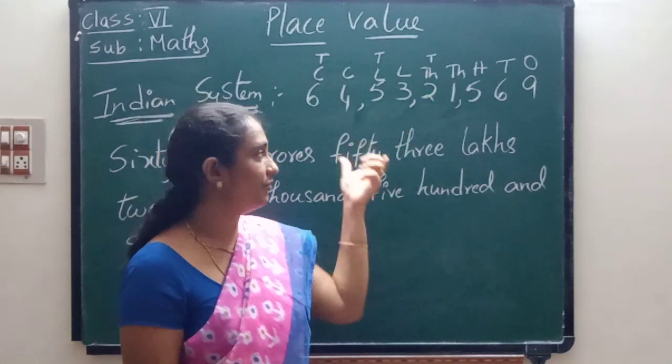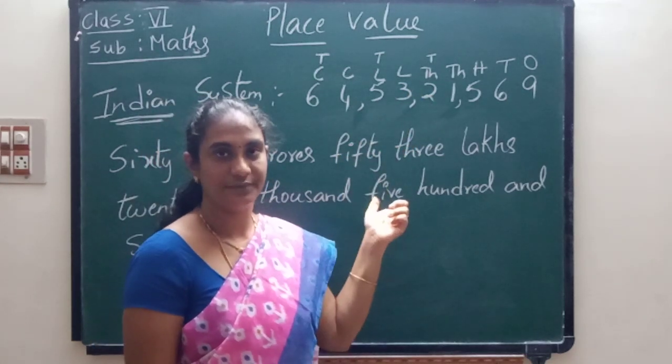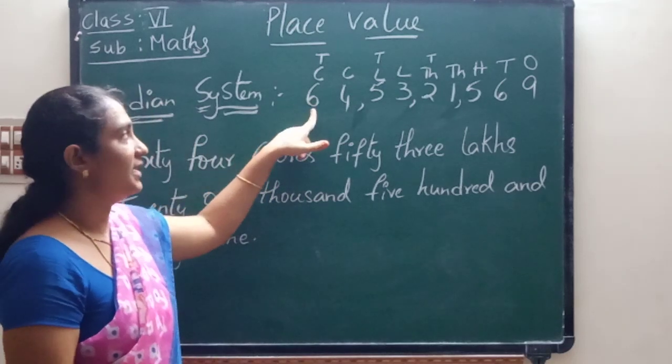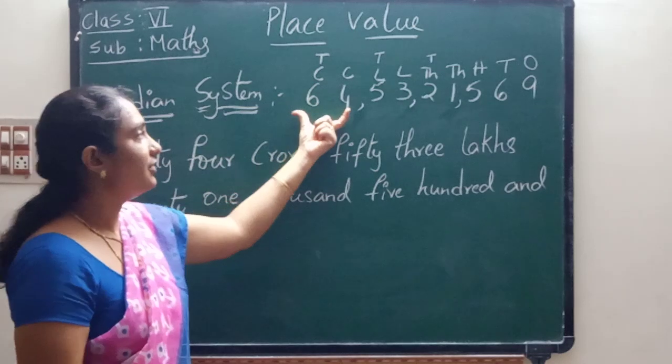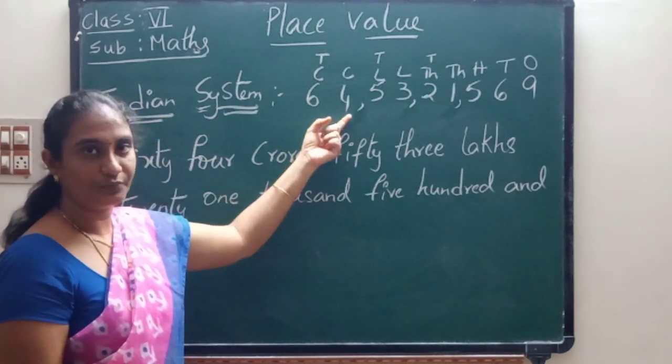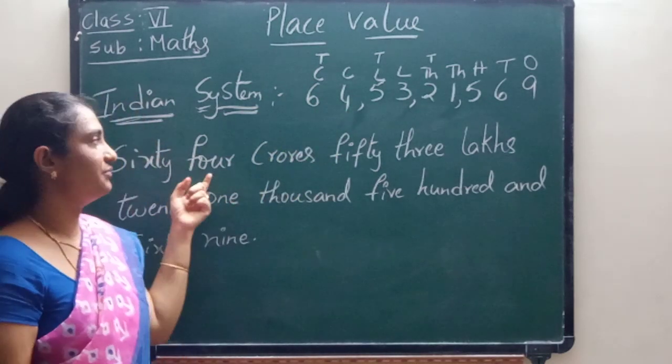Now let us see how we have to write the number in words. What is the first place value here? The 6 is in 10 crores. So we have to take 64 crores.